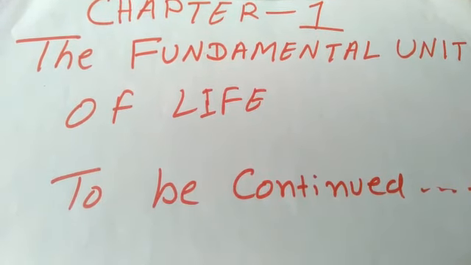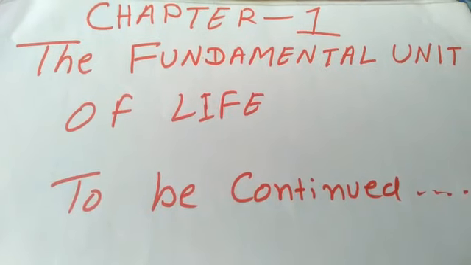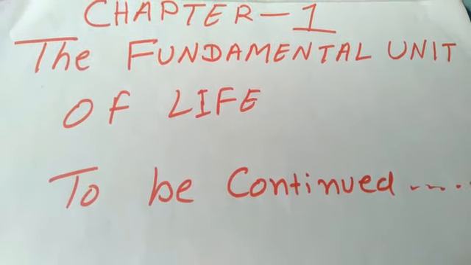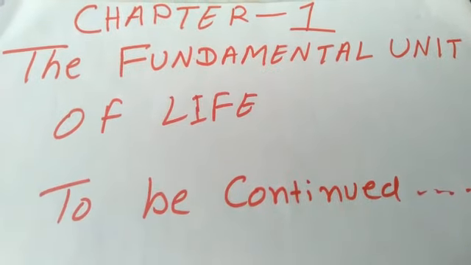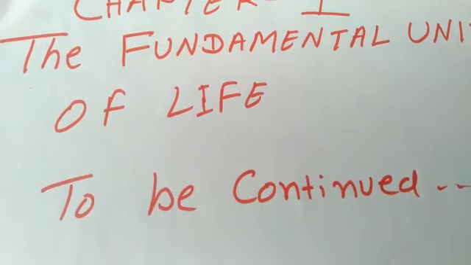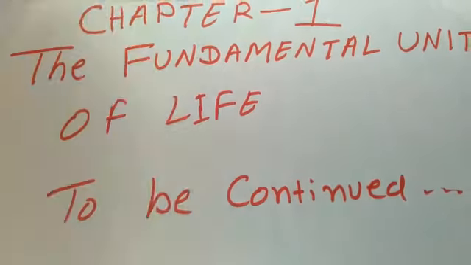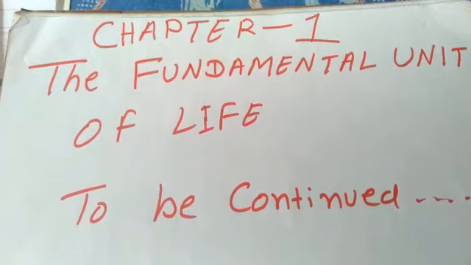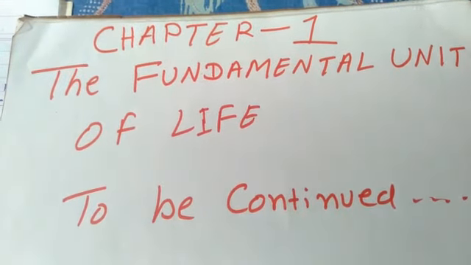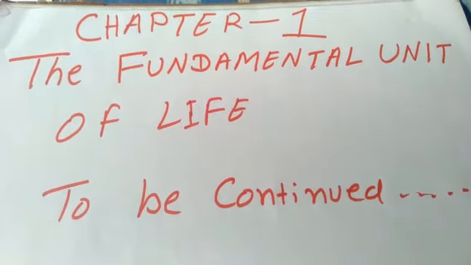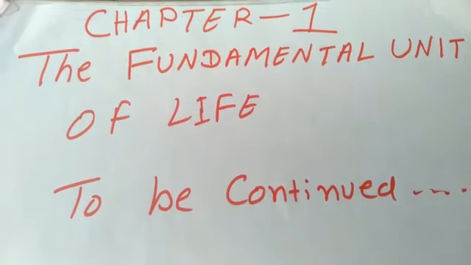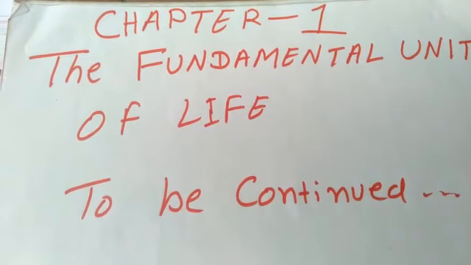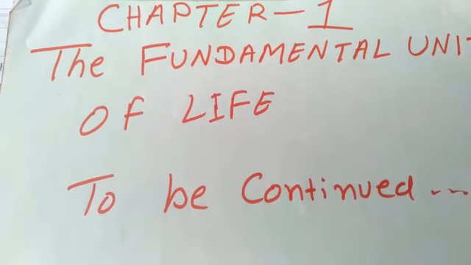Now we are again here for the same chapter 1, the fundamental unit of life. Let us recapitulate what we have studied in this chapter in the previous session. We have studied about the cell wall, its structure, its function, and one of the most important terms, plasmolysis and deplasmolysis. And we have studied what the different parts of the cell wall consist of.